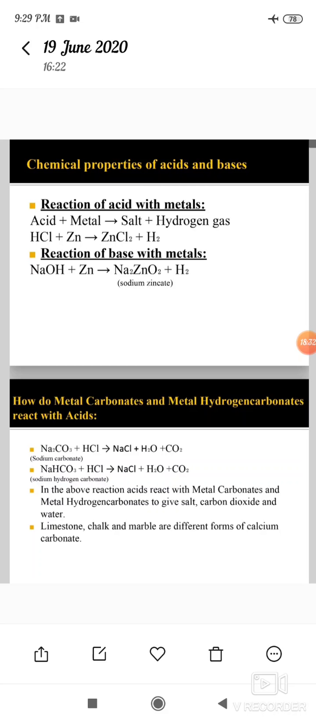You know from your previous chapter that the chemical formula of marble is CaCO3. Do you remember the chemical formula of marble? Limestone, chalk and marble are different forms of calcium carbonate. All metal carbonates and hydrogen carbonates react with acids to give salt, water and carbon dioxide.